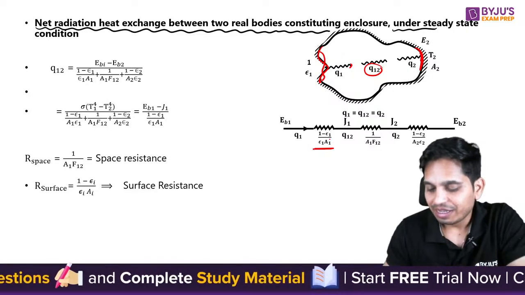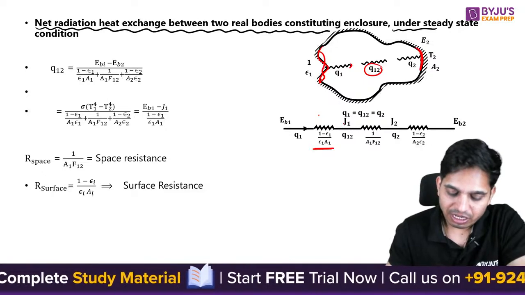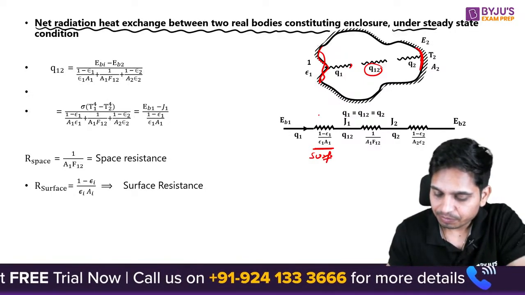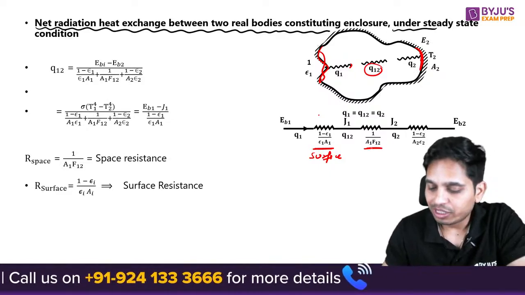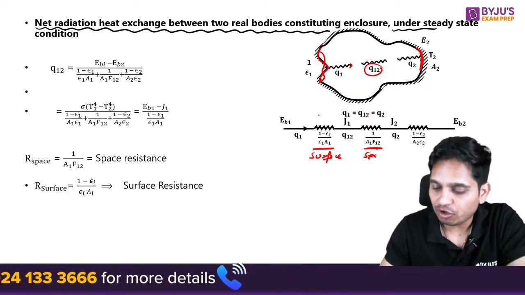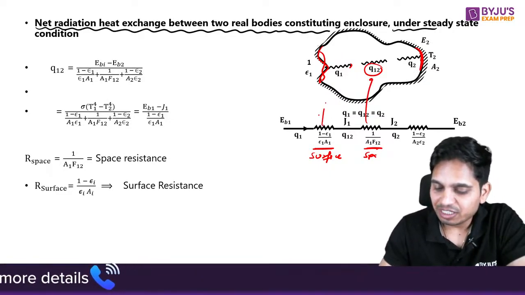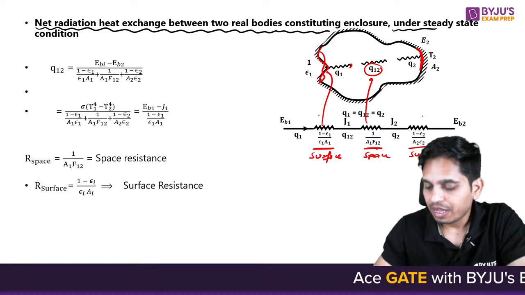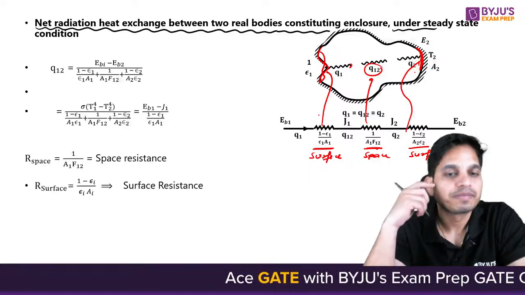This is the resistance, called your space resistance. This is called a surface resistance. Okay. Now this is called a space resistance. This is because of this first surface, and this is again your surface resistance, and this is because of this second surface.